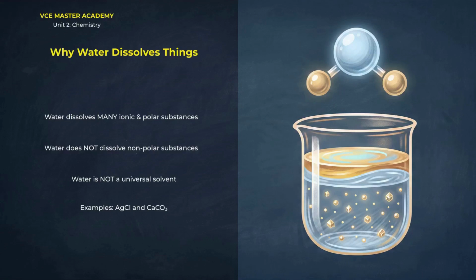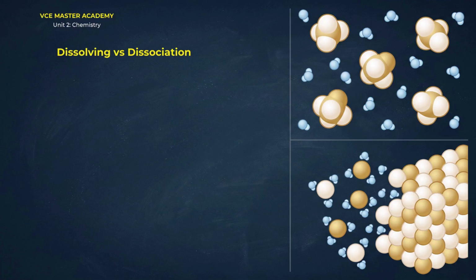See it on the right. Salt in, salt gone. Oil in, oil floats. Quick check. Why does the oil float untouched? Because it's non-polar, and like dissolves like. Good. Now two words that sound similar, but are not the same. This trips up a lot of students.